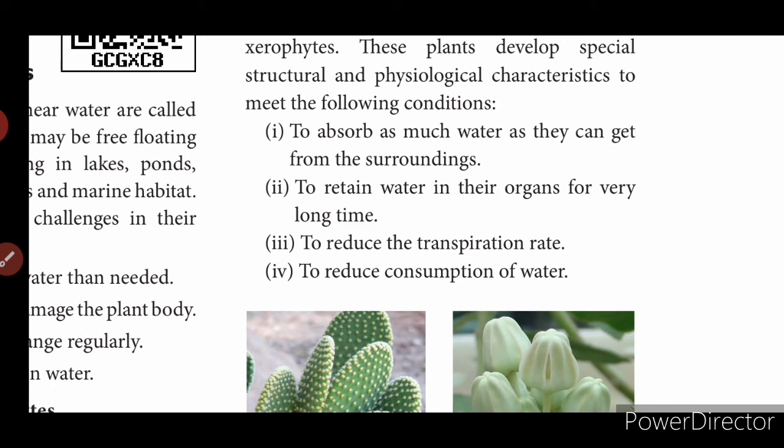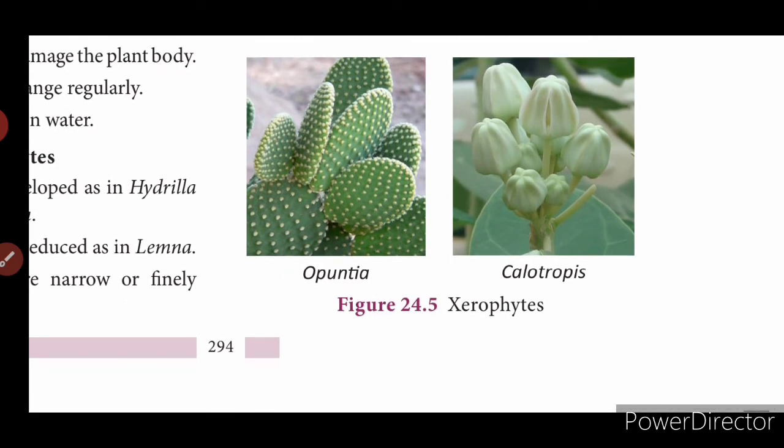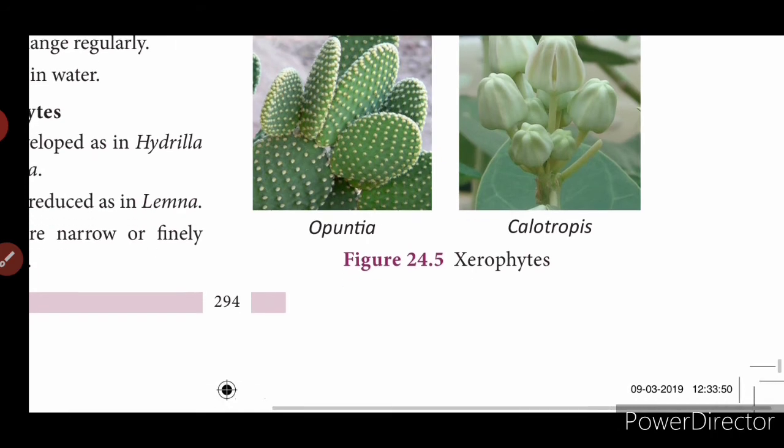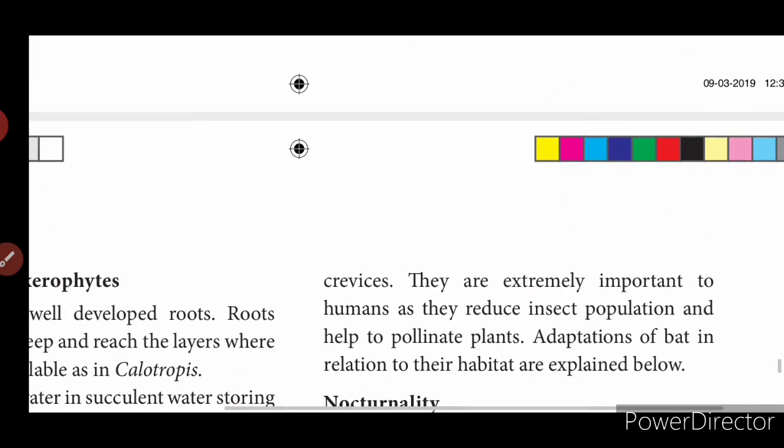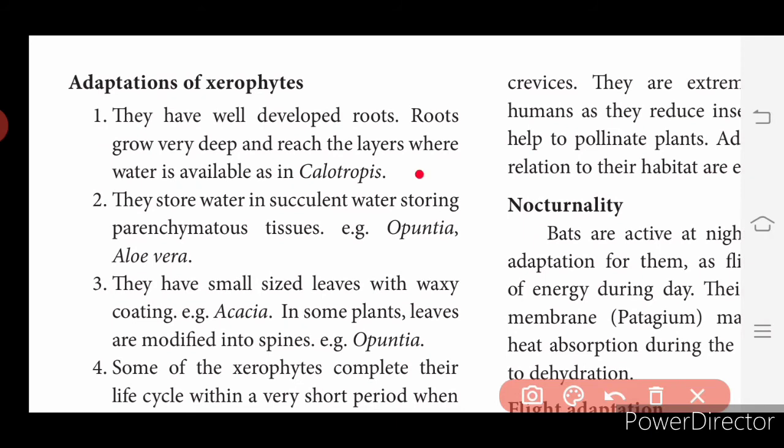Okay. So see the picture. What are the examples given here for the xerophytes? Opuntia and Calotropis. These are the xerophytic plants. What are the adaptations of xerophytes? We will see what are the adaptations of the xerophytes. They have well developed roots. So roots grow very deep and reach the layers where water is available, as in Calotropis. So Calotropis has a very long root. It can grow till it reaches the water content. Okay, then it will absorb the water and it starts growing.